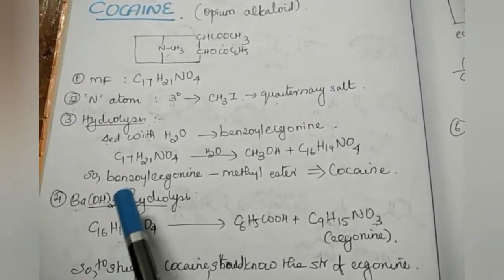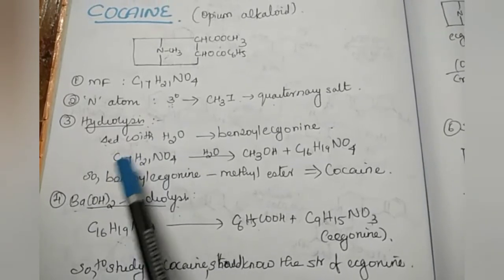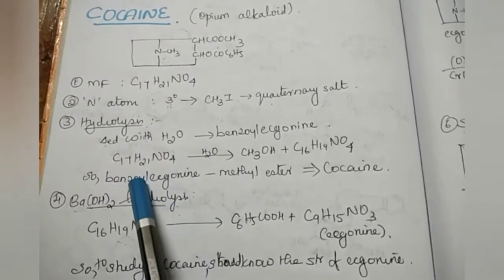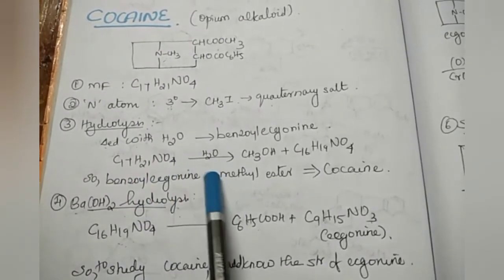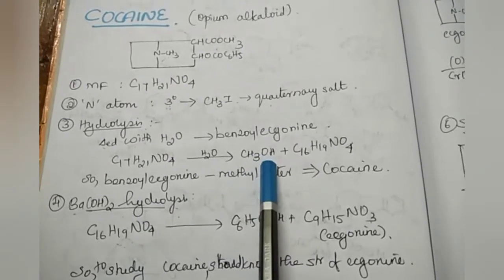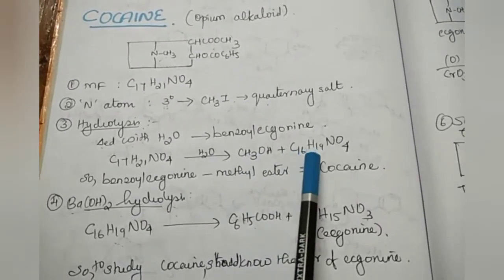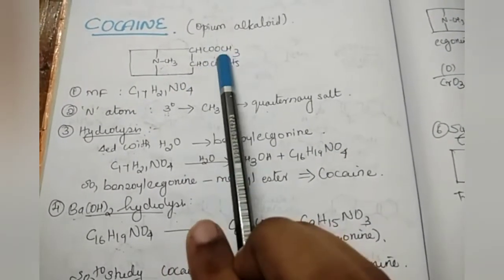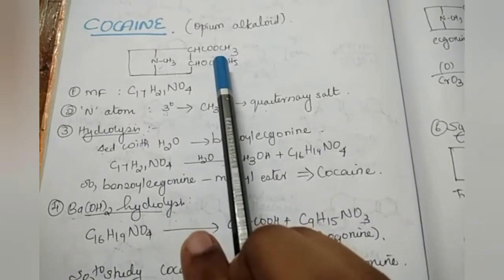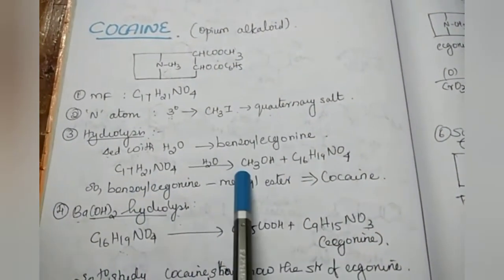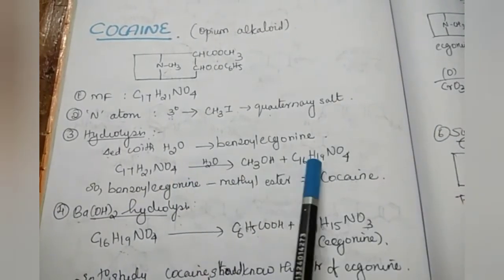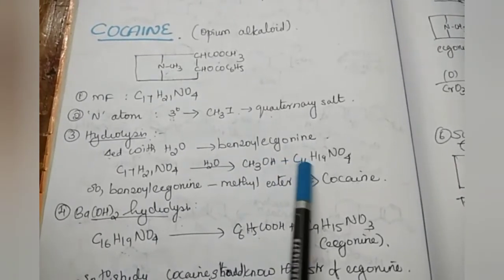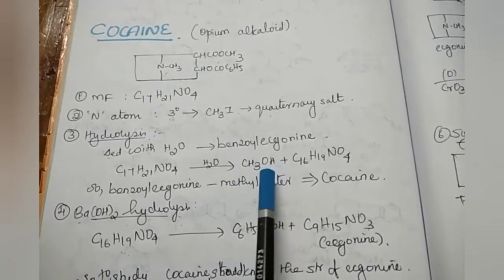And now cocaine is subjected to hydrolysis. That is, it is heated with water to give benzoyl ecgonine. The reaction is C17H21NO4 with water gives CH3OH and the molecular formula is C16H19NO4. Take the structure here, CH3OH is removed. So, we can say cocaine is the methyl ester of benzoyl ecgonine. This is benzoyl ecgonine. So, considering the reverse reaction, you can say cocaine is a methyl ester of benzoyl ecgonine.